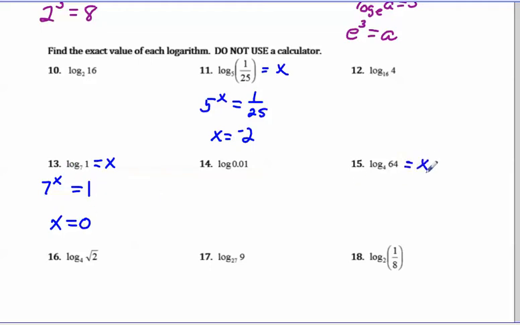Okay, 15, log base 4 of 64 equals x. This is a good one to try on your own to see if you got it. So you can pause the video right here, give it a try, and then watch again. Alright, your base is 4, your exponent is x, and that equals 64. So you're thinking to yourself, 4 to what power is 64? Well, 4 times 4 is 16, that's not big enough. And then times 4 again, that is 64, so x is equal to 3, because 4 to the 3rd power equals 64.